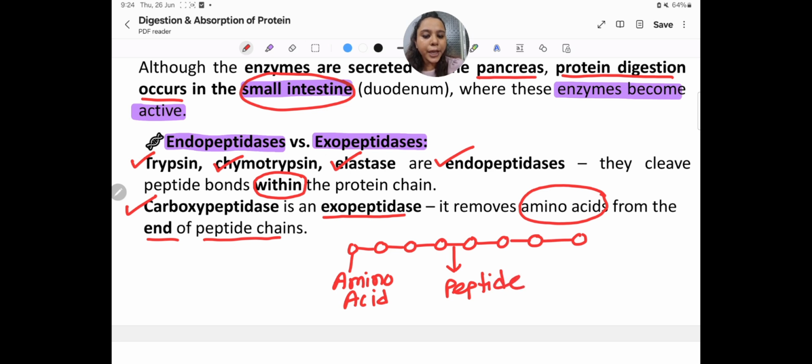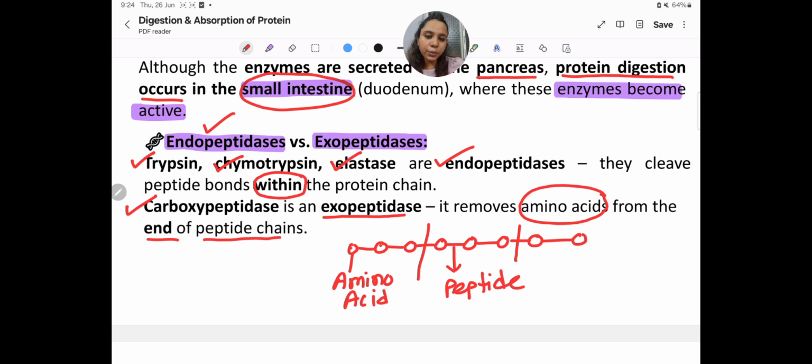So these peptide bonds are within the chain, between one amino acid and the next. So the endopeptidase can cleave within the peptide bonds, within the protein chain. But there are some carboxypeptidases. It removes amino acids from the end of the peptide chains.